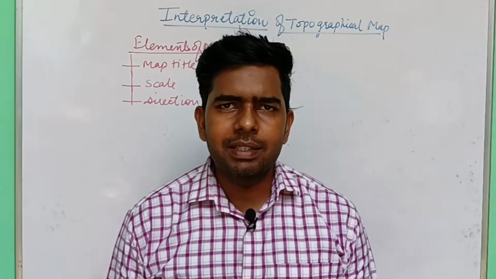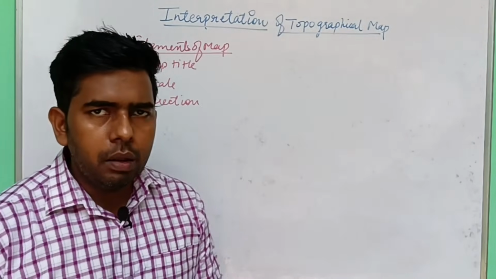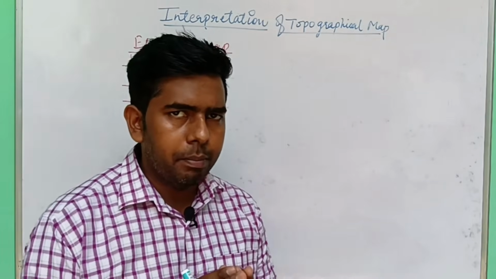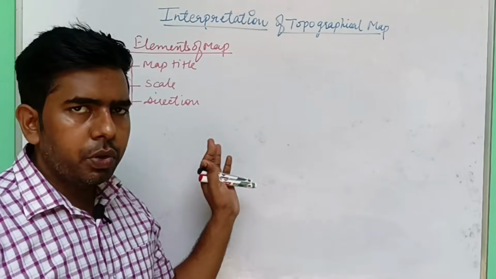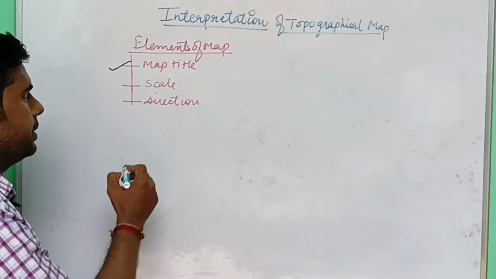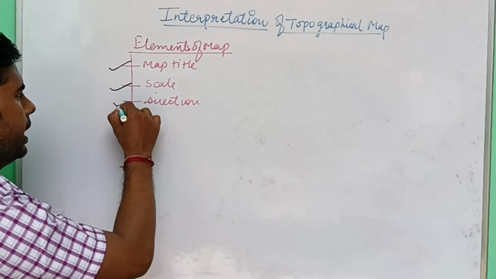So in previous class we discussed about the elements of map. We are continuing that topic, elements of map. We already discussed about map title as well as map scale and direction.